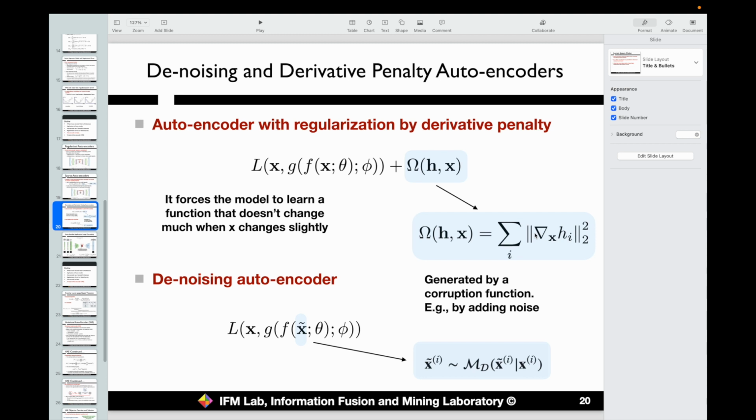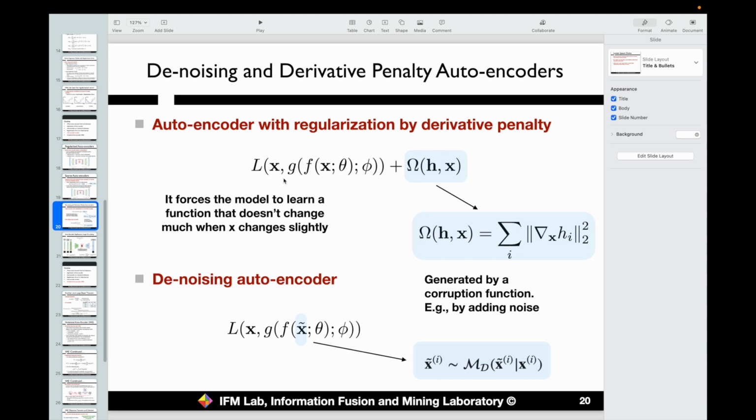And we also have another variant, called the denoising autoencoder. Actually, we can make some minor changes to the autoencoder to use it to help us do the denoising of the inputs. What does this mean? Before, we defined the loss function to be this term, right? We do a reconstruction and minimize their difference.